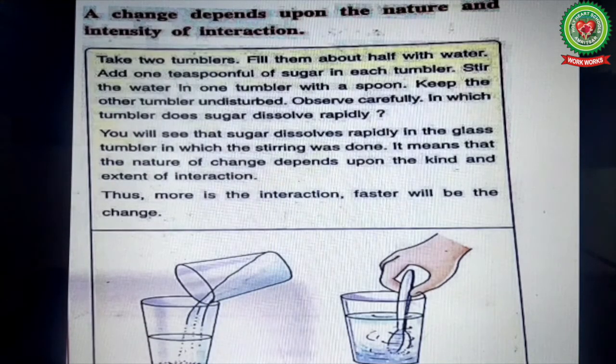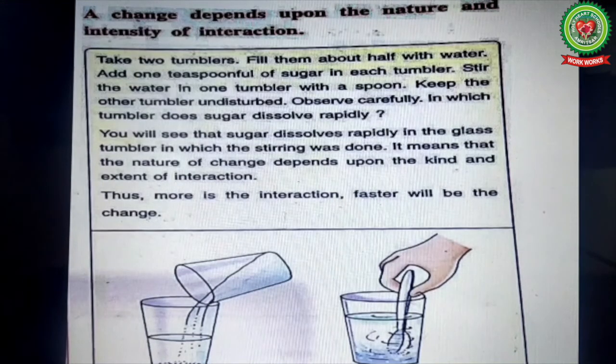For example, cooking of food. How much flame, how much heat is being given to the food, that only will decide how much time the food will take to cook. If we provide more heat, the food will be cooked faster than if we provide less heat. So, the more the interaction, the faster will be the change.